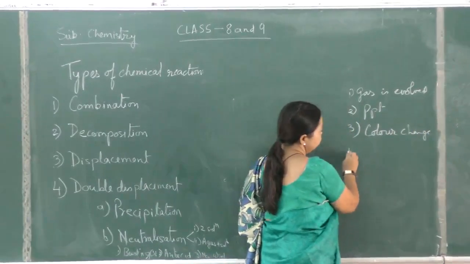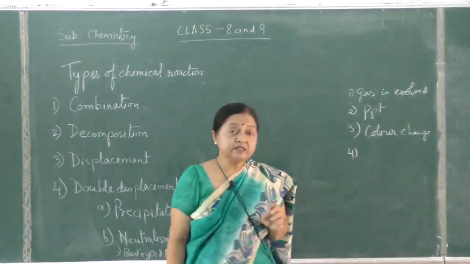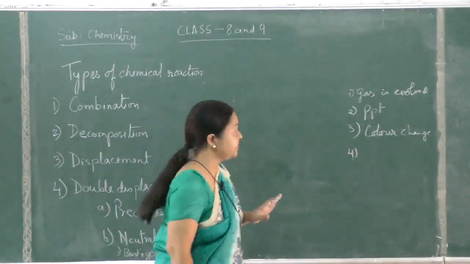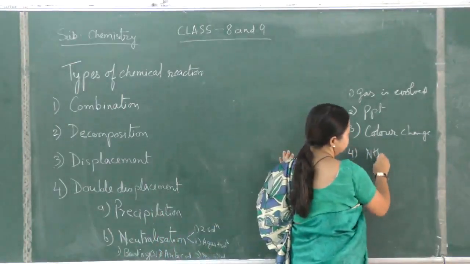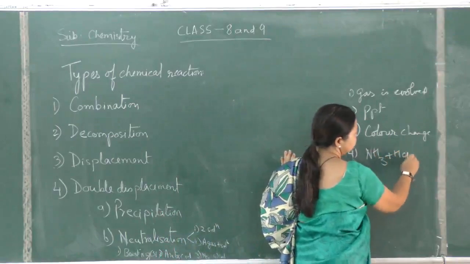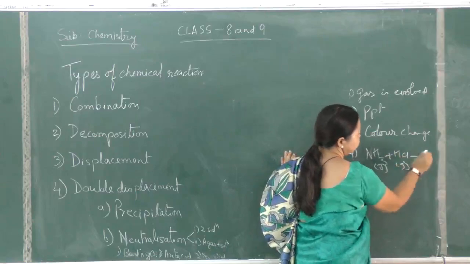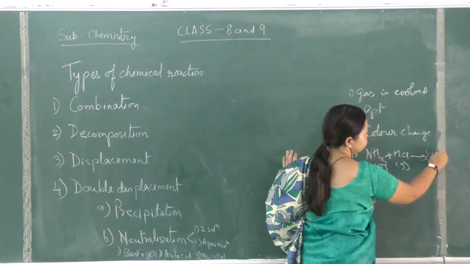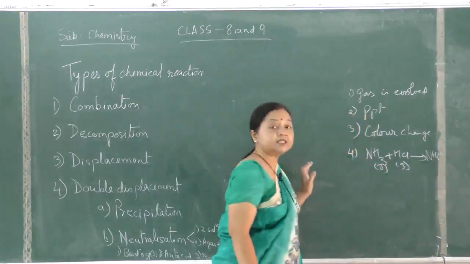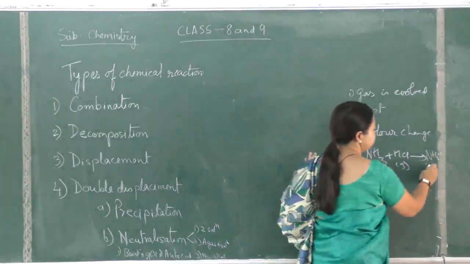Or fourth, change of state. Say ammonia and HCl are mixed. Both are gases. When both are mixed, it forms NH4Cl. That is a solid. Ammonium chloride is a solid.